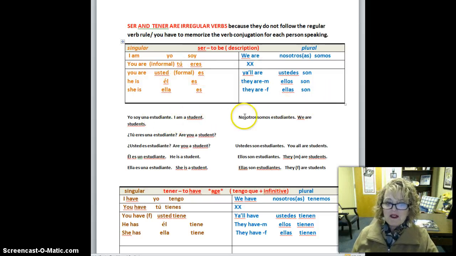Now then, for instance, if I wanted to say I am a student, I would say yo soy una estudiante. Nosotros somos estudiantes. We are students. Okay, so this is the verb to be. I am, you are, he is, she is, they are, you all are, we are.